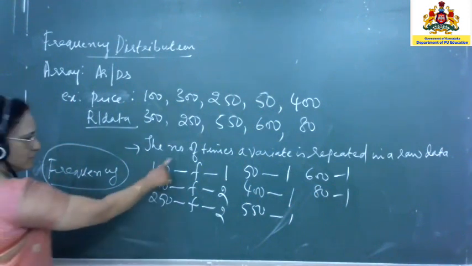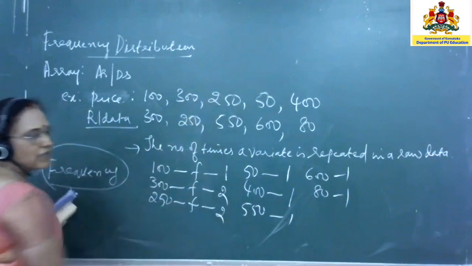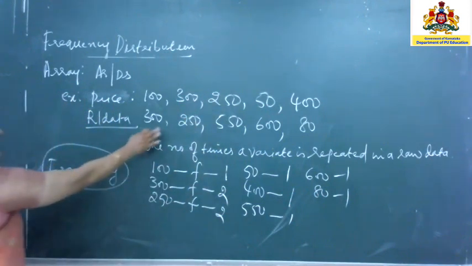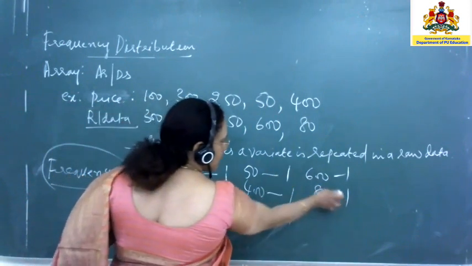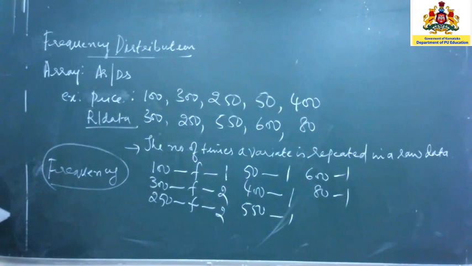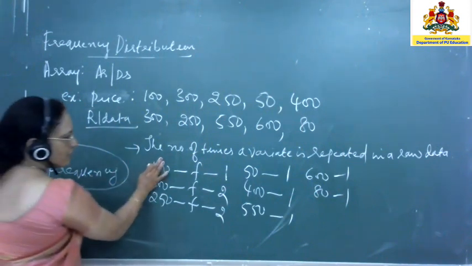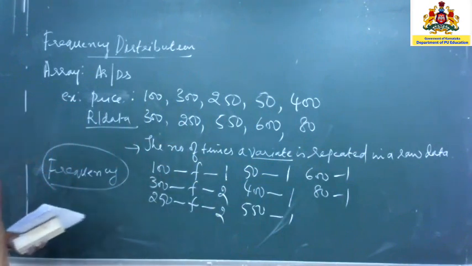These are the frequencies. Suppose you add these frequencies, you should get back the total number of observations. You see 2, 3, 4, 5, 6, 7, 8, 9, 10. That means you have 10 commodities. Is it clear? See, frequency refers to the number of times a variate is repeated in a raw data.